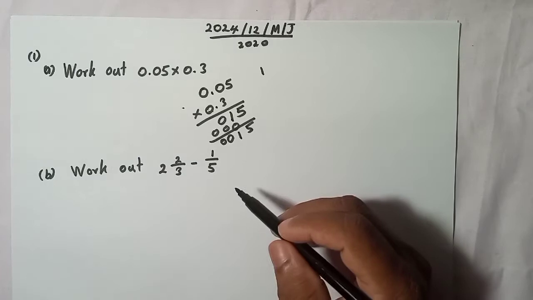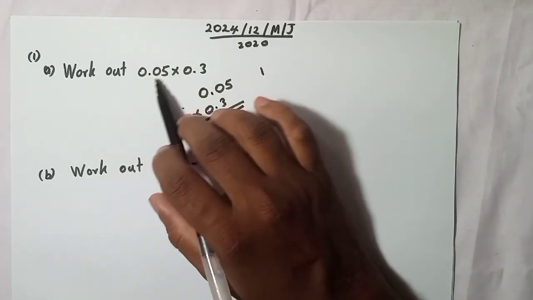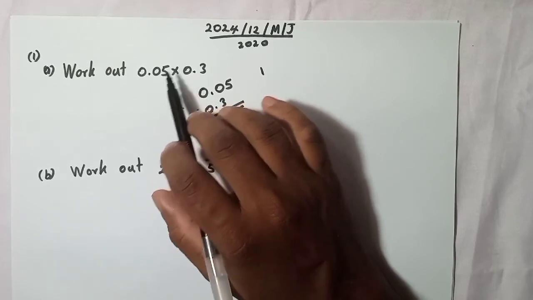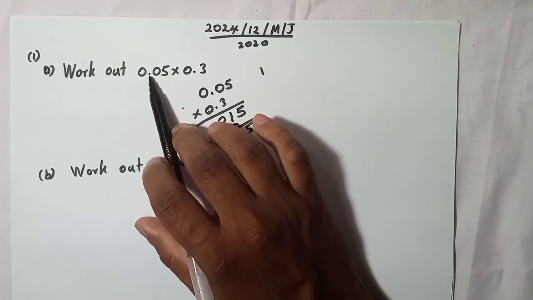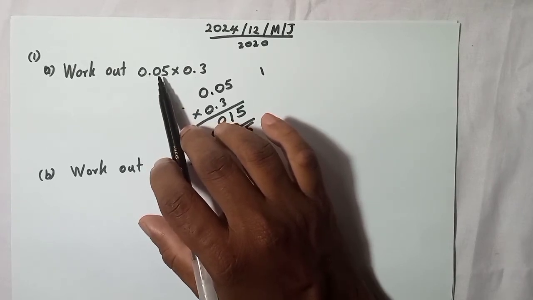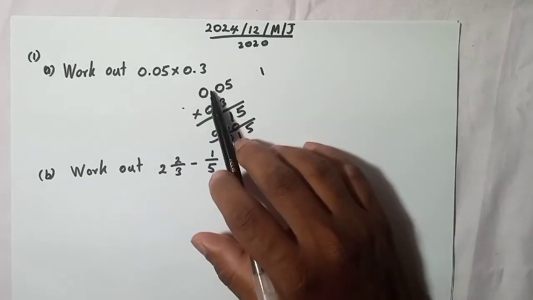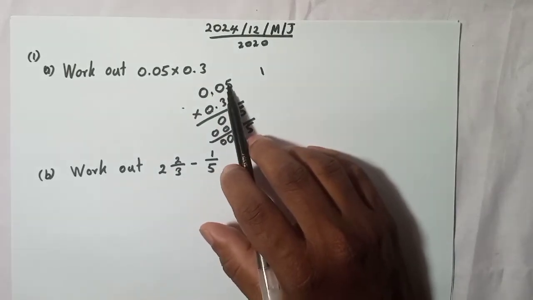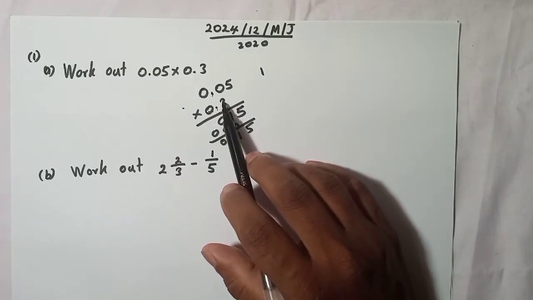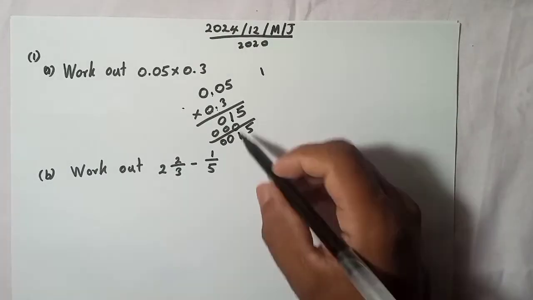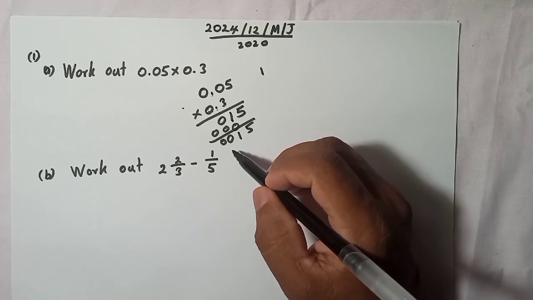Now, what do you need to understand here? When we multiply two decimal numbers, count after the decimal point how many digits each has. In this one, after the decimal point we have 1, 2. In this number, after the decimal point we have 1 digit. So the total is 3 digits, and that's why in our answer also there must be digits after the decimal point.